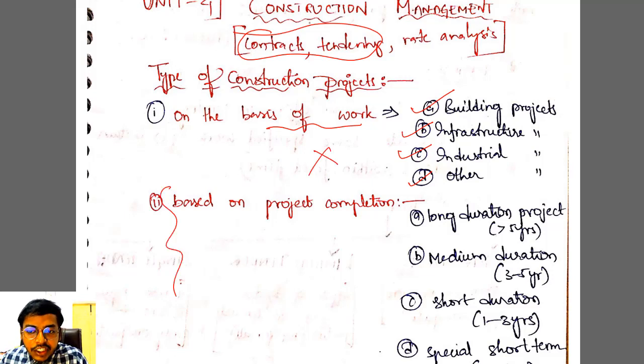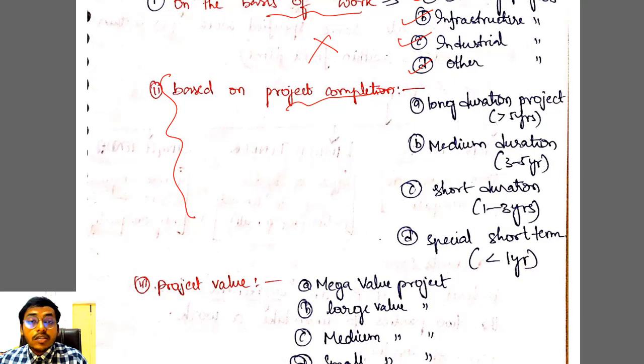But this classification based on project completion time is quite important. We are classifying the project based on the time it takes as a long duration project. It should take more than 5 years. If a project is taking more than 5 years, what is the project called? Long duration project. Very important bit. And then comes medium duration project, 3 to 5 years. Short duration project, 1 to 3 years. Special short term projects, less than 1 year.